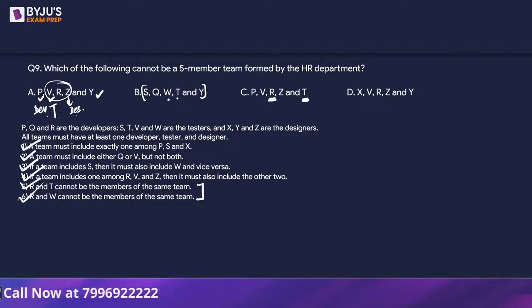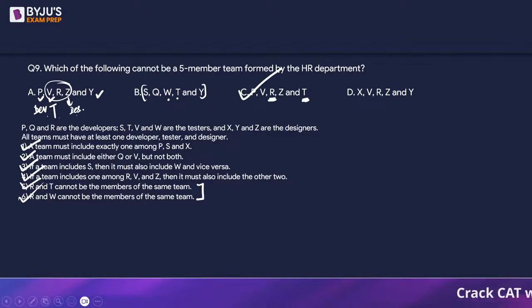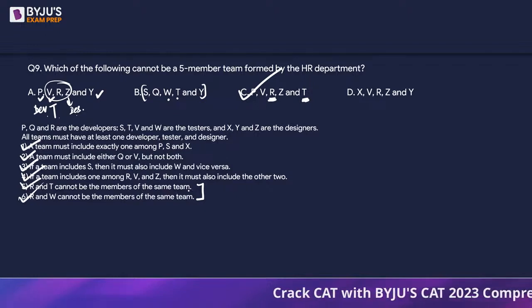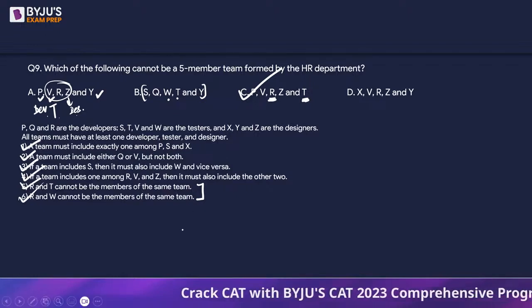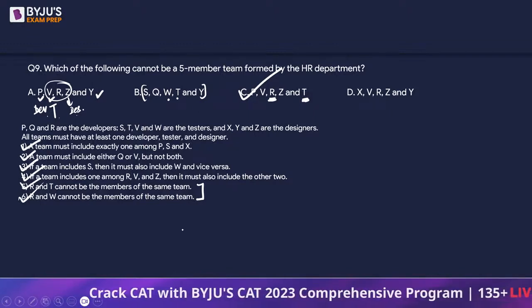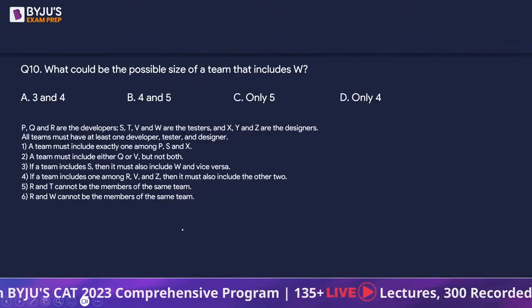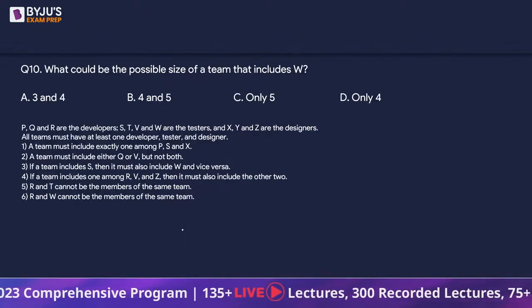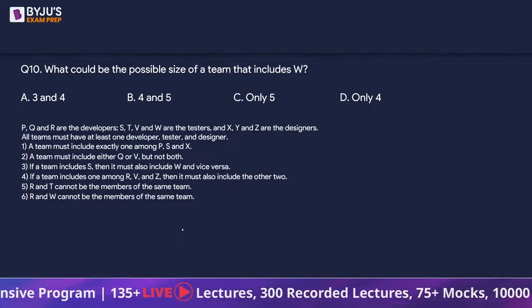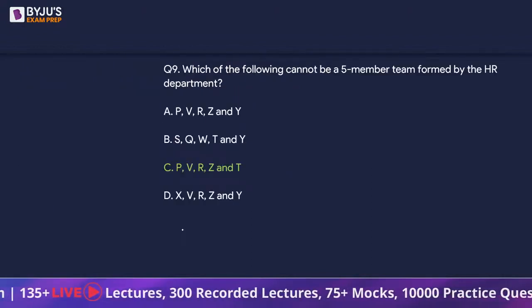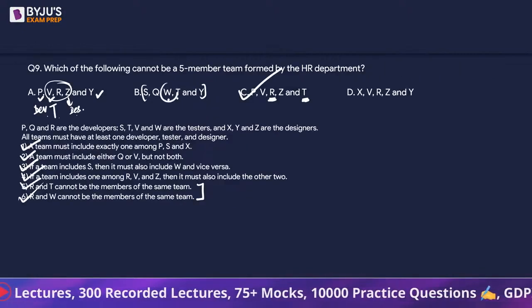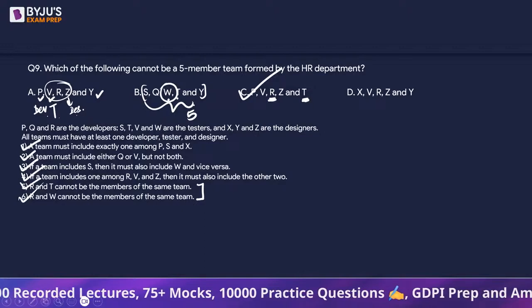Here we see an R and a T, so it goes against rule number 5. So C is that particular 5-member team that is not possible. So instead of checking one by one, it was better if we looked into the 5th and 6th statements, because that was easier to find out in the options. So C is the answer. Next, what could be the possible size of a team that includes W? So let's go back. We have already seen that when we have a W, we can have a team of size 5 for sure.